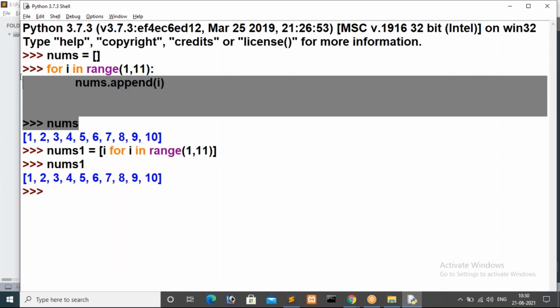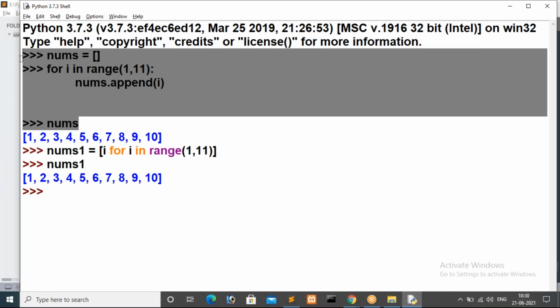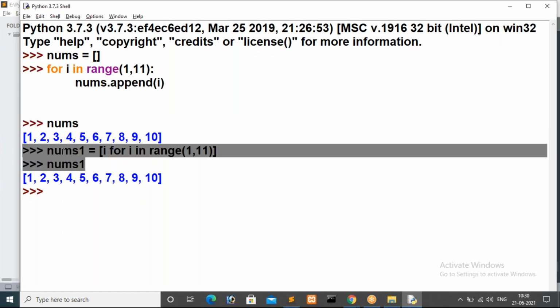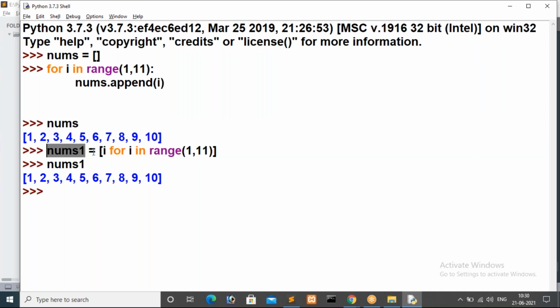This is the basic procedure we have. Then this is the advanced one, that is list comprehensions. nums1 is equal to, that is the list name here. Then we implement the list comprehension, so I specify the variable name i, then for i in range of 1 comma 11. I am writing it just like this, no need to keep a colon or append everything. Inside Python, list comprehensions support it like this, guys.